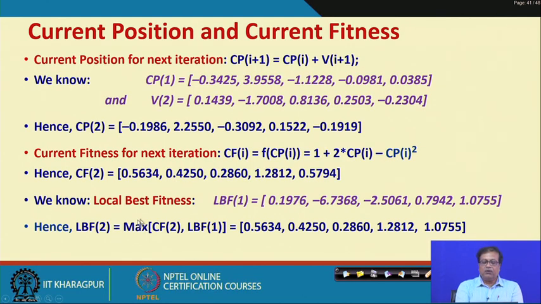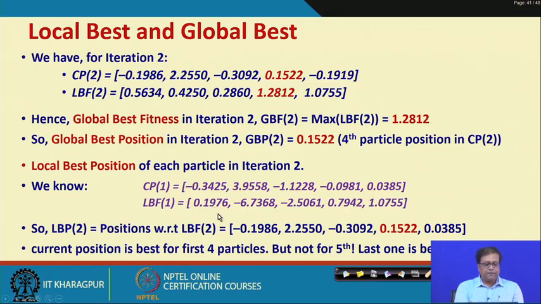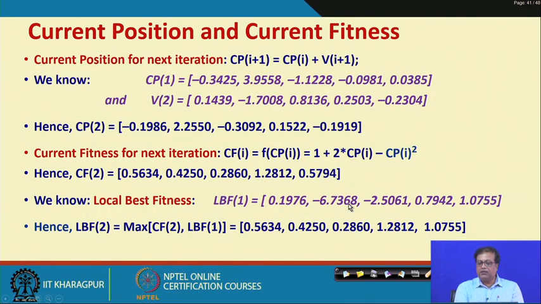So, what will be the local best fitness? Look here, LBF1 was these values. So, what will be LBF2, the local best fitness of iteration 2? You see 0.5634 and 0.1976, this is better. Then 0.4250, this is better. 0.2860, that is better. 1.28, that is better.